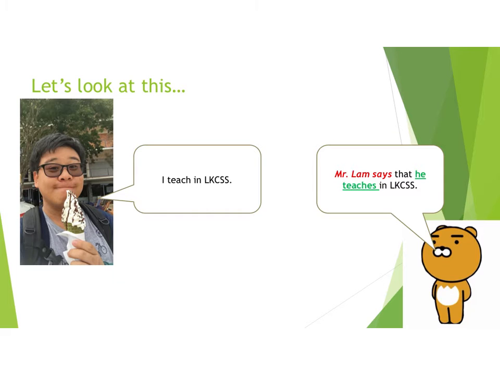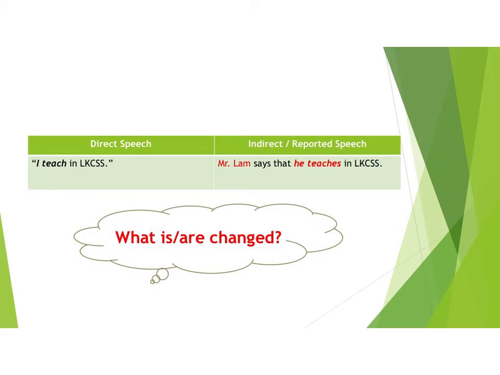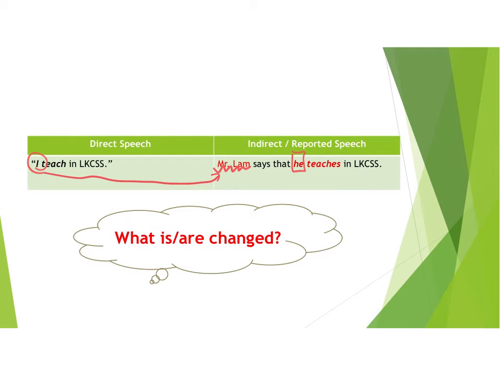So what is changed? The first thing that is changed is the subject of the sentence. Who says this dialogue? Mr. Lam. So, Mr. Lam says that. Now, the pronoun is also changed because the "I" in the direct speech refers to Mr. Lam. So when the subject is changed to Mr. Lam, you need to change it into "he." And finally, the verb. Pay attention to agreement. So the whole sentence is, Mr. Lam says that he teaches in LKCSS.